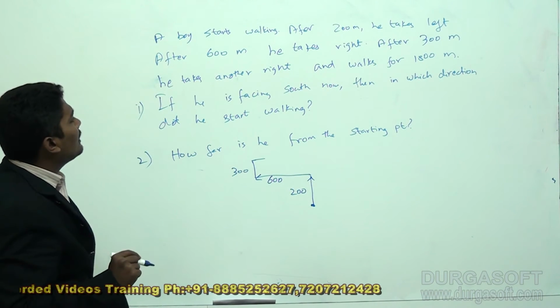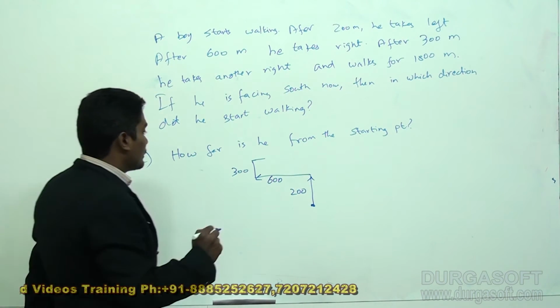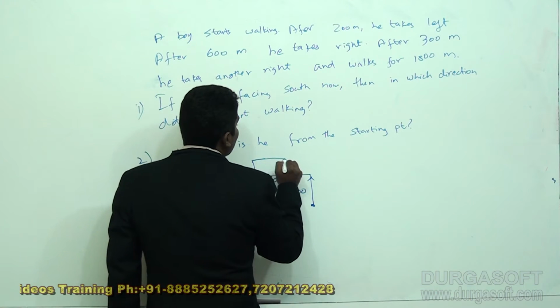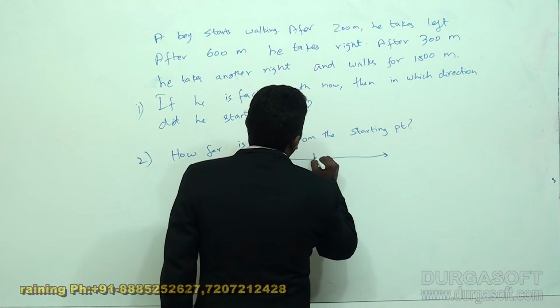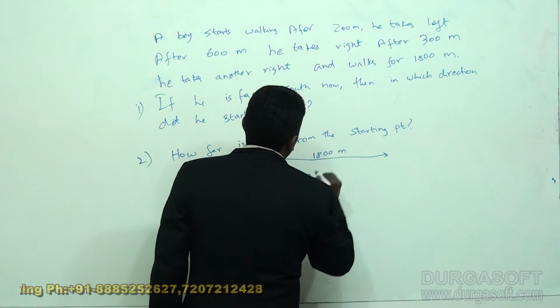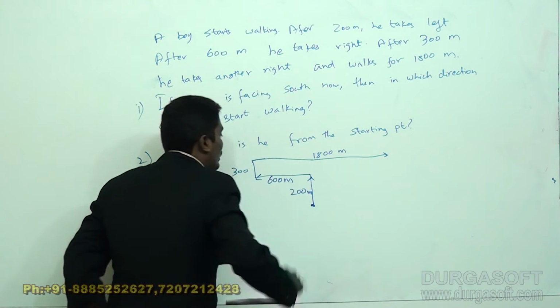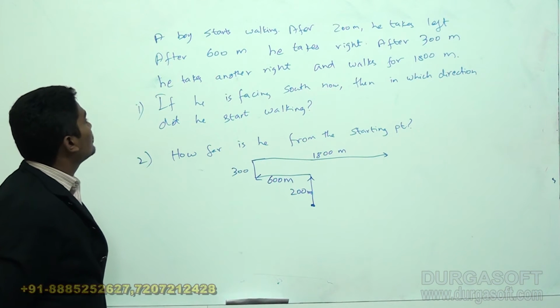He takes another right and walks for 1800 meters, which means this 600 plus extra distance also he will walk. And walks for 1800 meters.